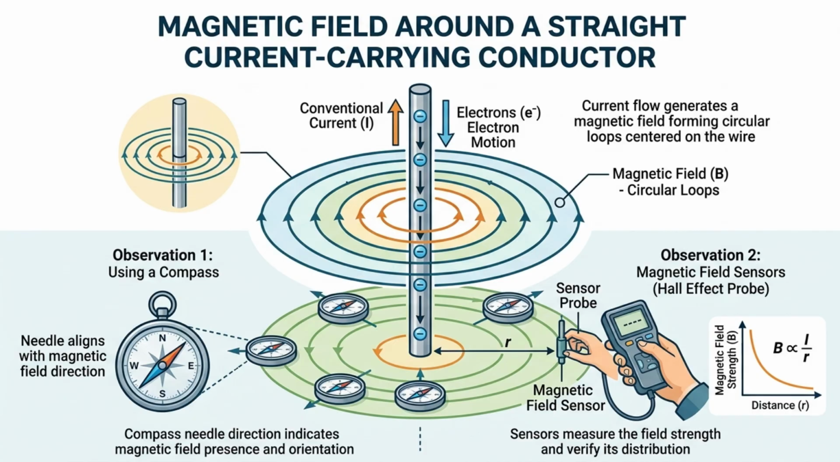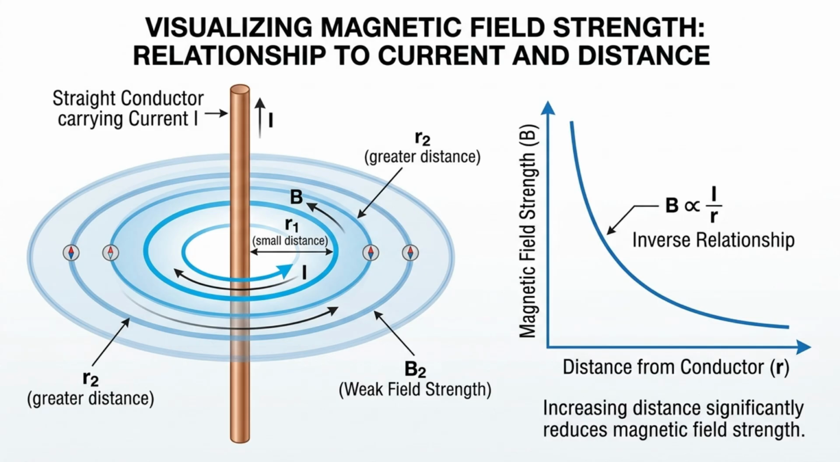Physically, consider a straight wire carrying current. Electrons move through the conductor, and their motion generates a magnetic field around the wire. The field forms circular loops centered on the conductor. This phenomenon can be observed experimentally using a compass or magnetic field sensors.